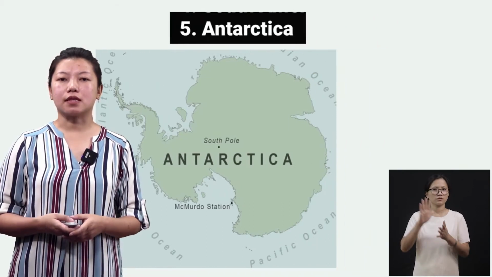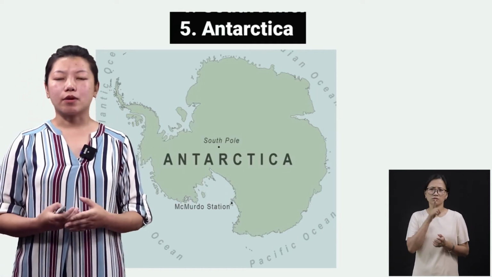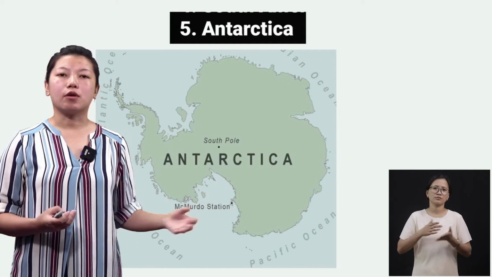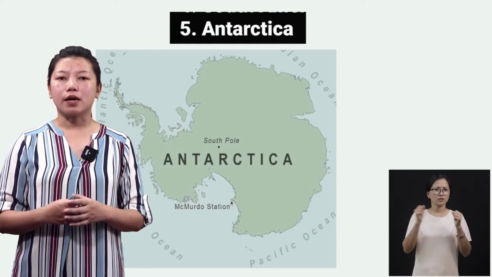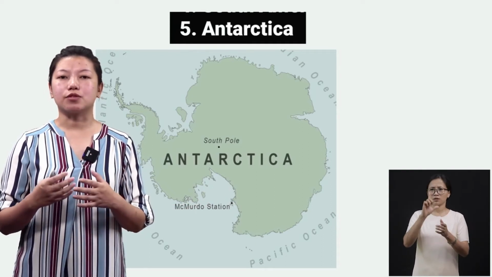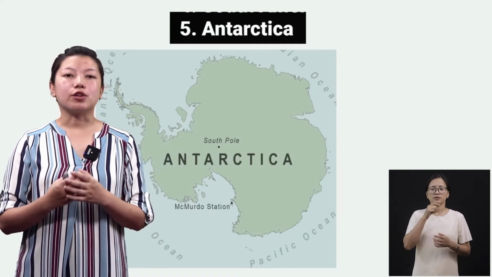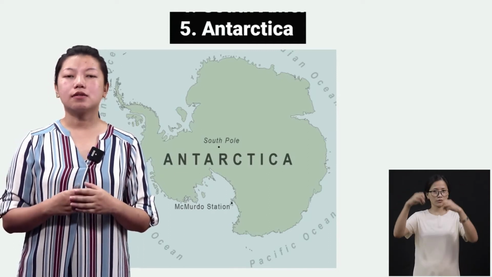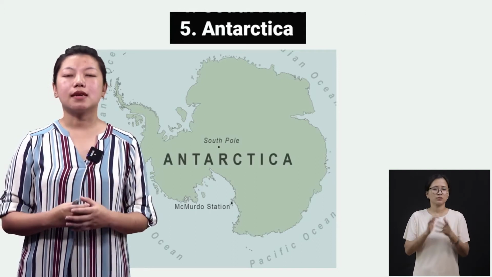Number 5 is Antarctica. In Antarctica, there are no such countries. Let me also explain to you with image on the other part, okay? So as of now, there are no countries in Antarctica. It is a very cold area. Most of the water sources, like the rivers, the lakes, and the streams, are in the form of ice and snow, okay? So human beings find it very difficult to stay in such cold areas. So right now there are no countries, so we just name it as Antarctica.